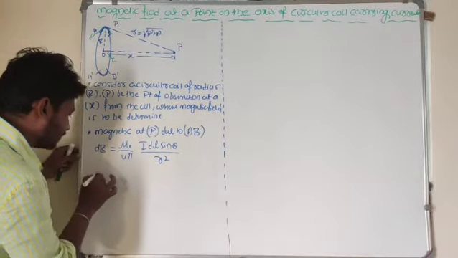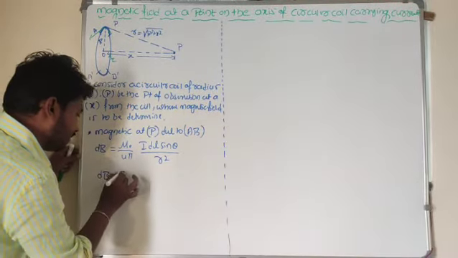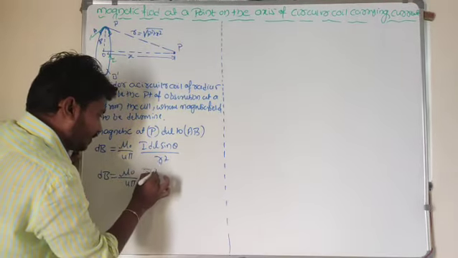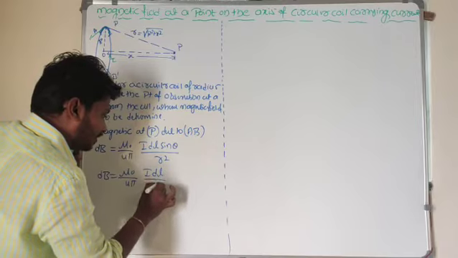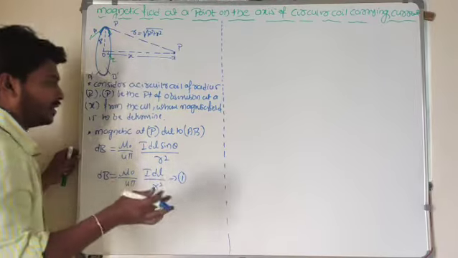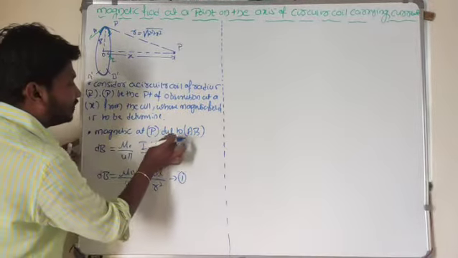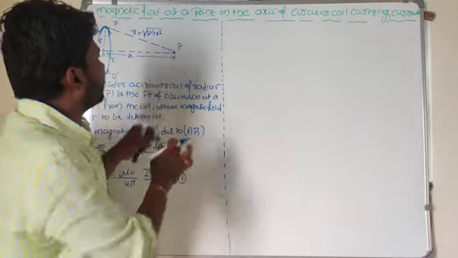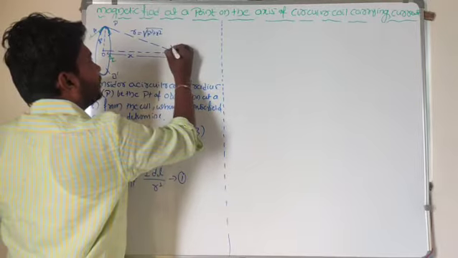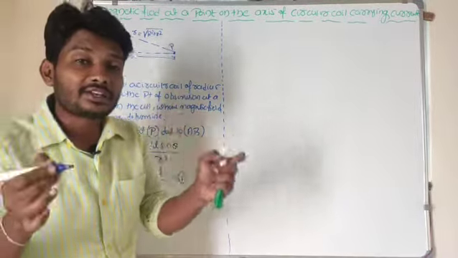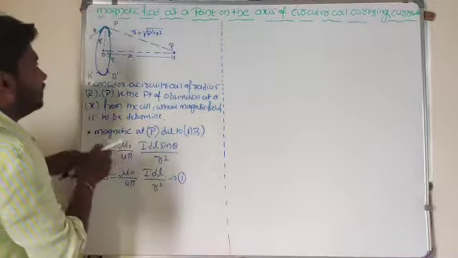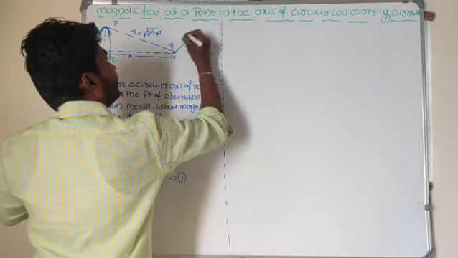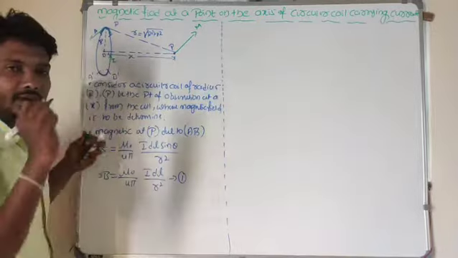Sin 90 is 1, so dB is equal to mu naught by 4 pi, I dL divided by r square. I got the magnetic field at point P due to AB. Now there exists a certain magnetic field at this point P. Then what is the direction of this magnetic field? This magnetic field is along the P to M direction. Did you get my point?